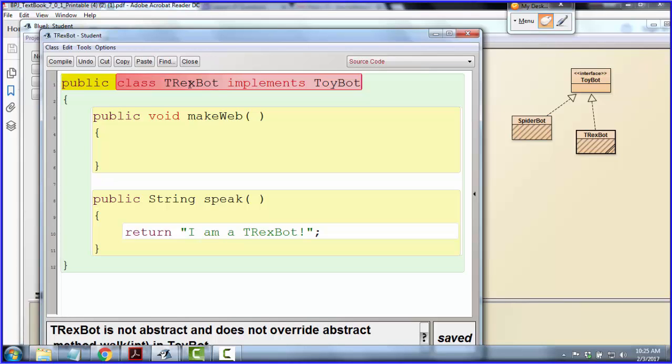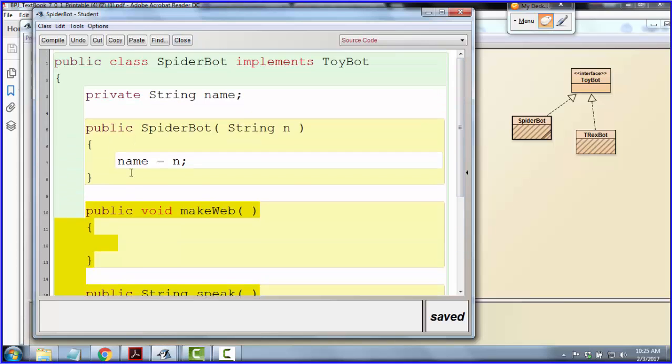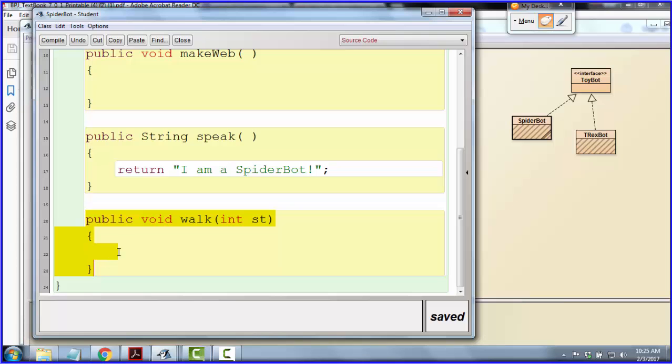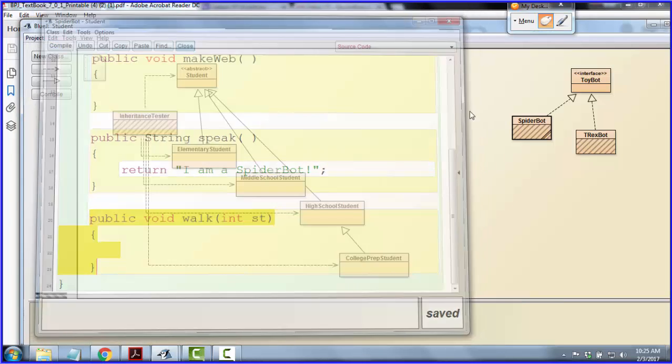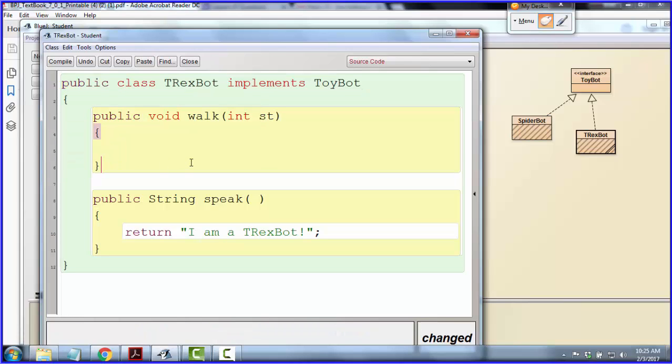Oh, I copied the wrong methods. That was smart. Let's try this again. I wanted the walk method, not the make web. I don't think T-Rex could make a web, could it? I don't think so. All right. We could put like a shake tree method or something. I don't know. Yeah. Isn't that what it did? Yeah, that's true.